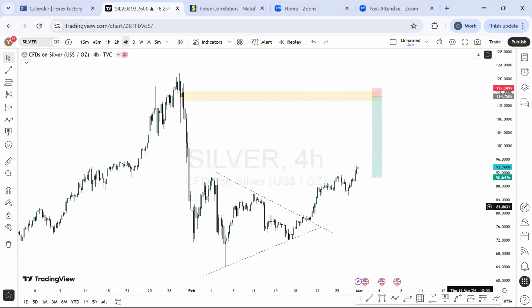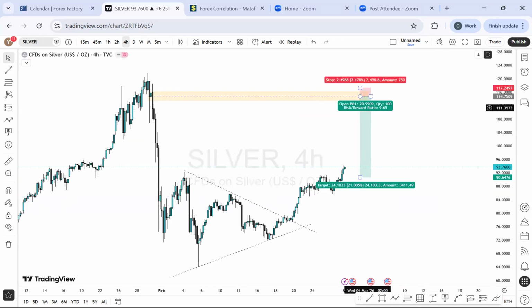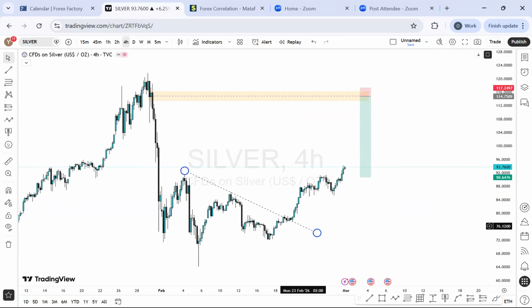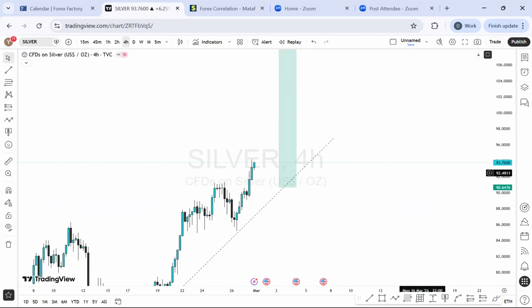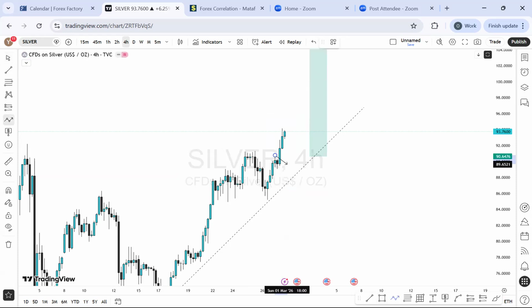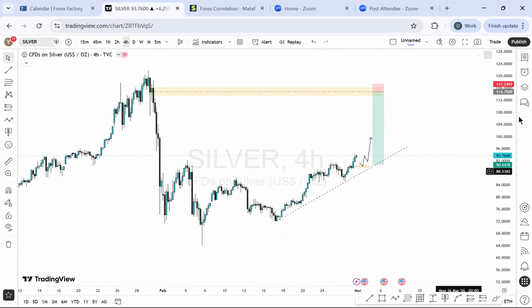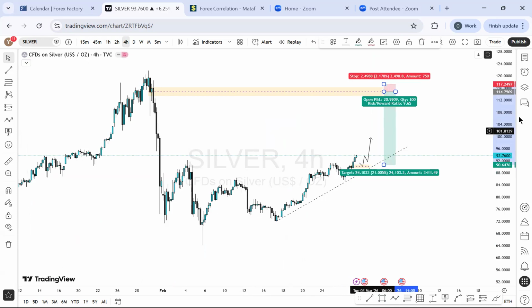We gave a buy projection, and on this current one I will be telling you again that we should be looking for more buy on silver, because right here we have a very massive bullish momentum going forward. If we have an opportunity to see the price hitting back at this level going forward for the week, it's also above the projection, above the trend line. So with this, we can still go in and buy all we want on silver. Silver for this week is a buy momentum for me too.